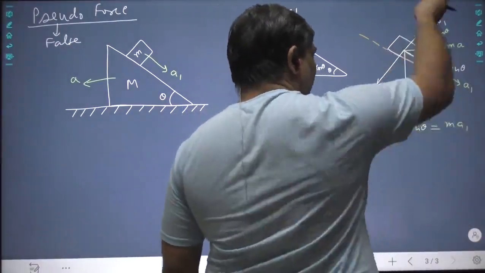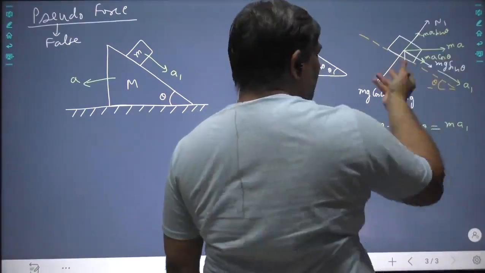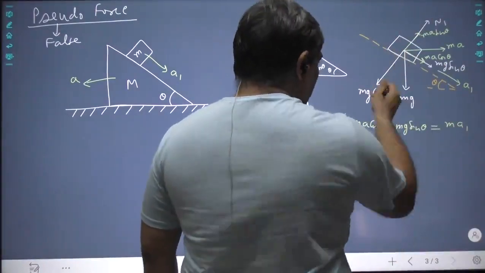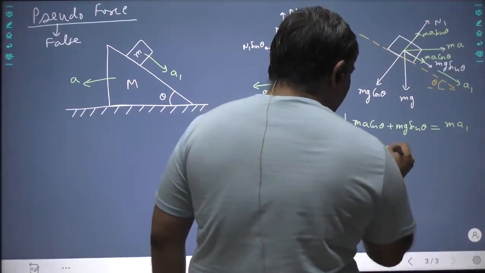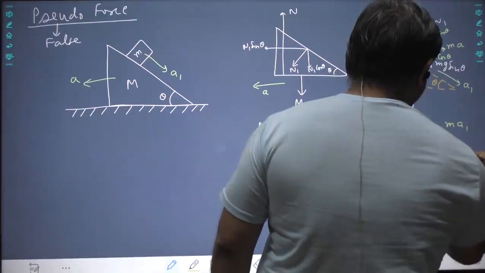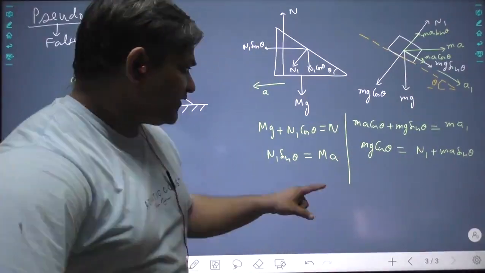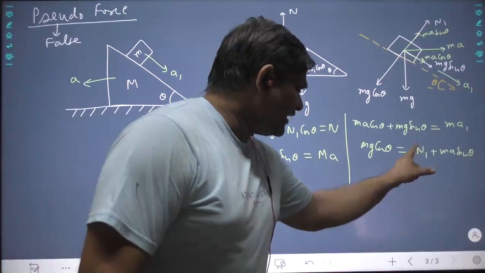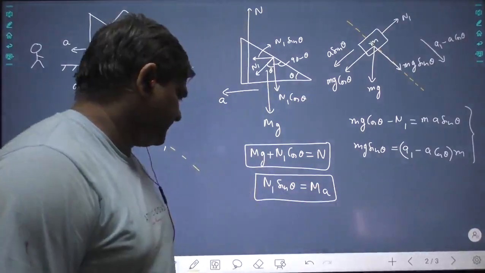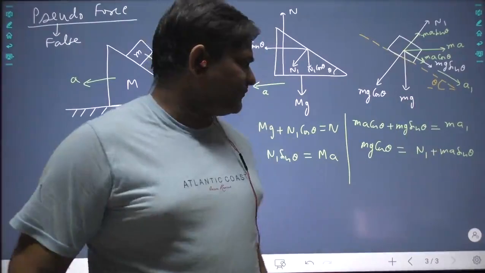Now along this, there is no motion. The only acceleration is there, so balance all the forces along this. Downward force mg cos theta, and upward force n1 plus ma sin theta. And you get the same equation of motion. See these two, these are the same. They come out to be the same.